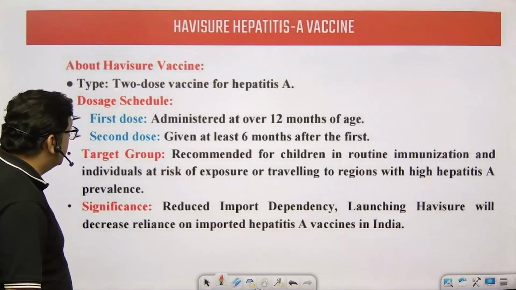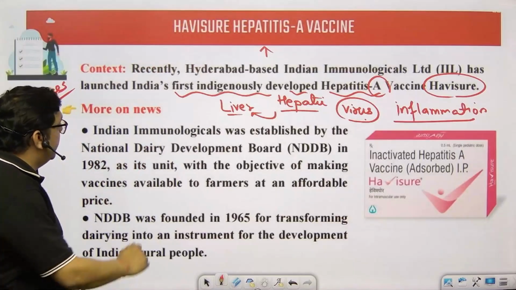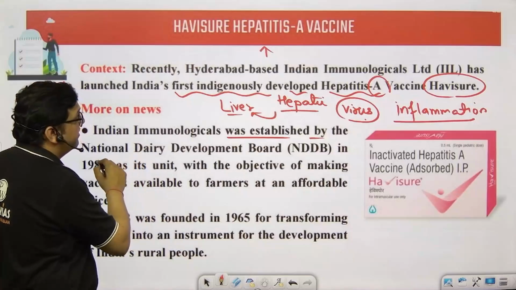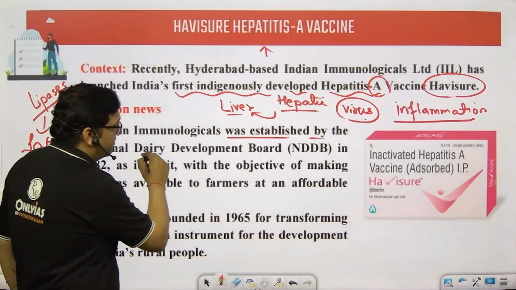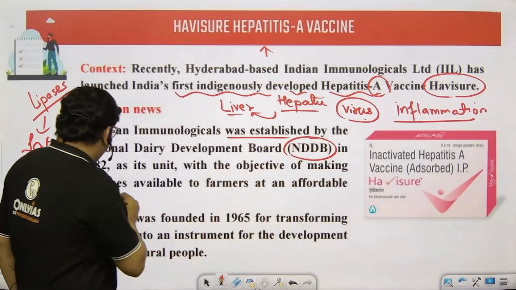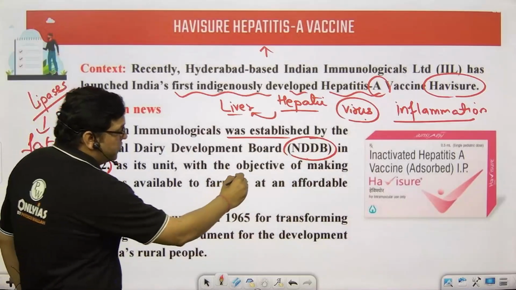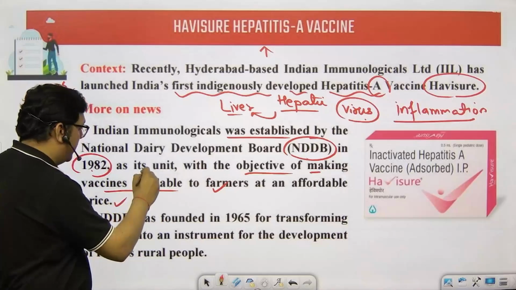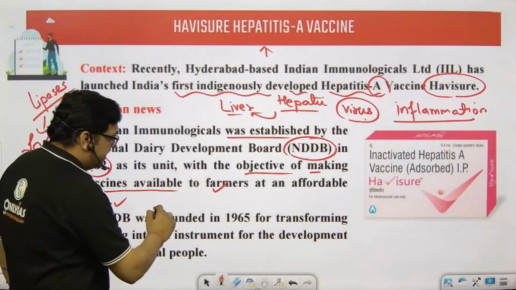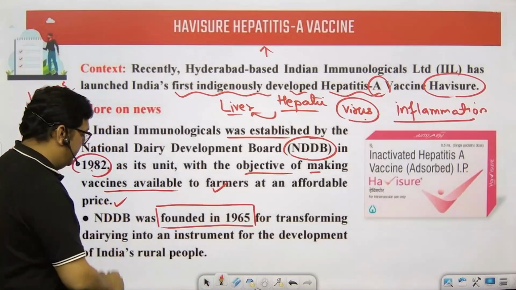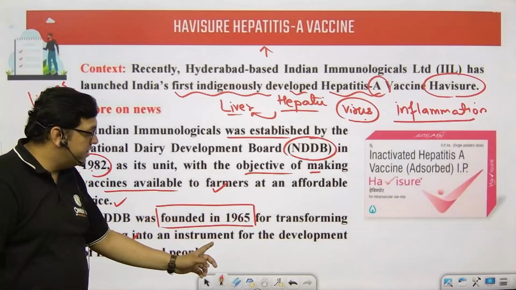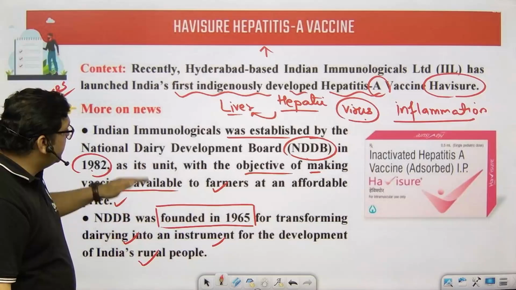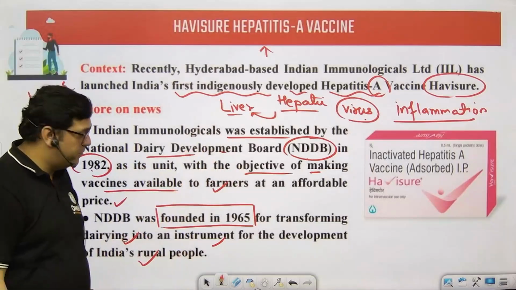Moving forward to the topic, Indian Immunologicals was established by the National Dairy Development Board in 1982, and its object is making vaccines available to the farmers at an affordable price. The NDDB was founded in 1965, and transformed dairying into an instrument for development of India's rural areas. This is simply related to the National Dairy Development Board.